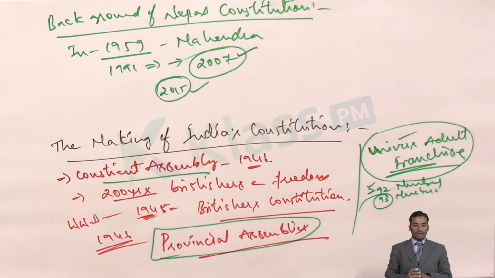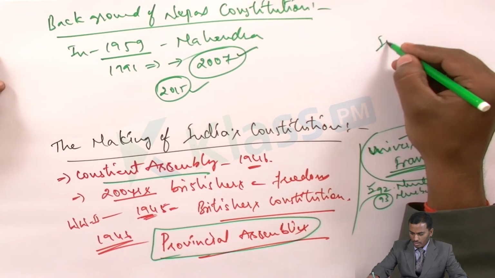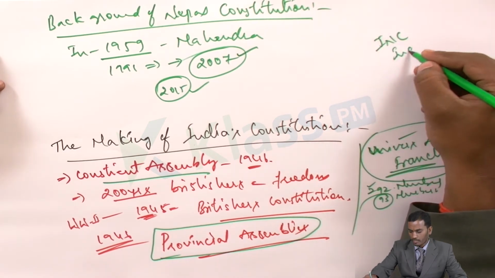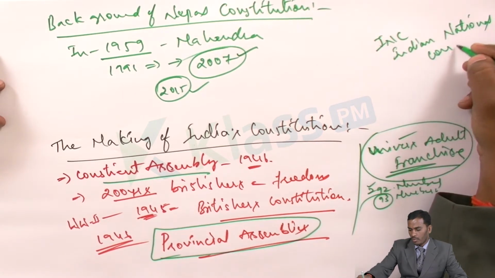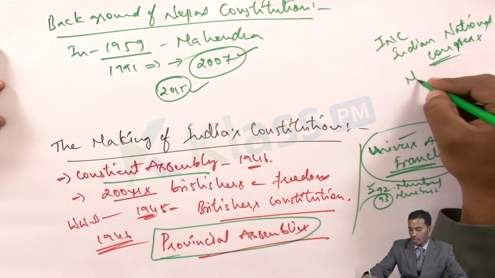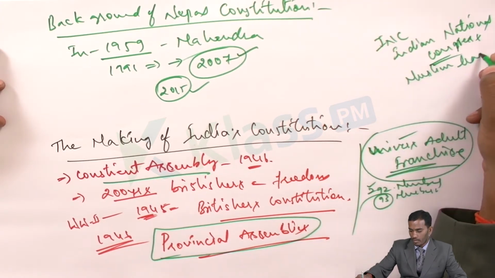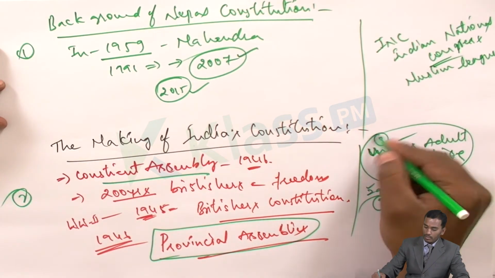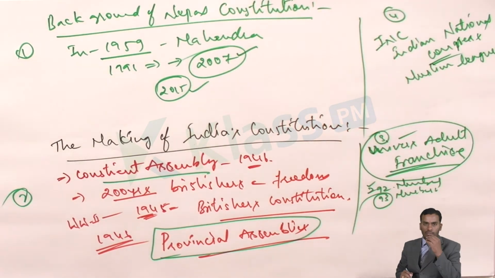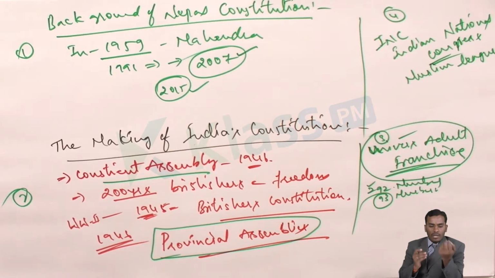And not only that, we had different types of members at that time period. Only one party was the single largest party, that is INC, the Indian National Congress. It was the largest party at that time, and along with this we had the Muslim League also. So there were different political parties: one is the Muslim party, the Muslim League, and another is the Congress party.